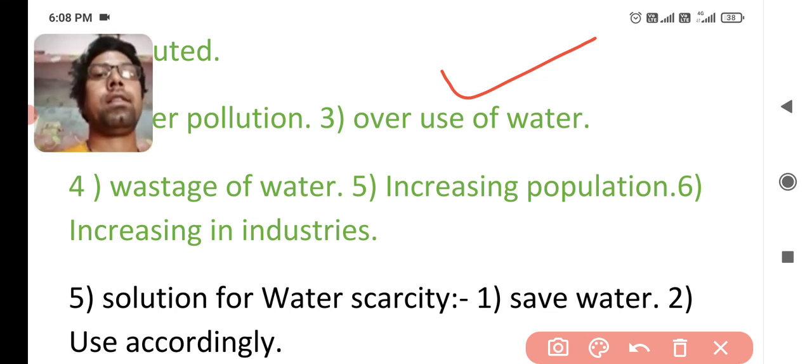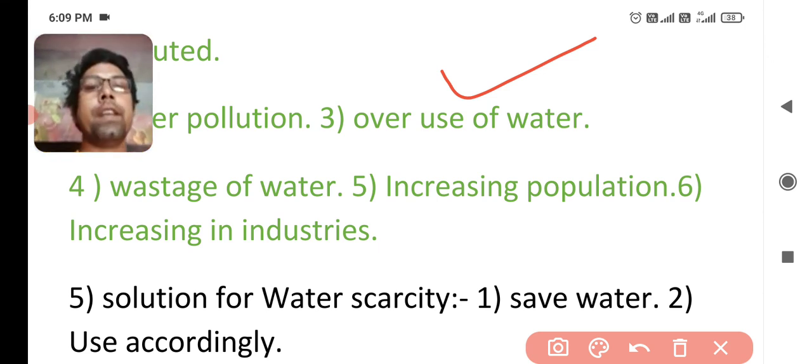So justify the statement. You can say that increasing industries is also a major problem of water scarcity in India, because a lot of MNCs, multinational companies, are setting up their industries in India. For setting up industries we need plenty of water, and after use this water is polluted. So you can say that the industries are also responsible for water scarcity.